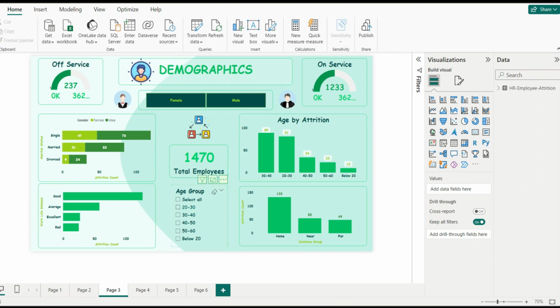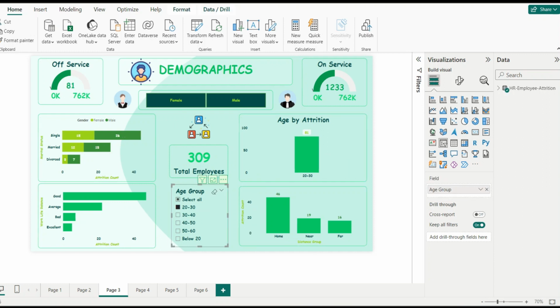If I select the age group 20 to 30, then I can see that off-service employees are 81, on-service employees are 1233, and total employees are 309. Employees in the single category, female, are 18. Employees in the single category, male, are 26. Married category, female, are 12. Employees in the married category, male, are 15.